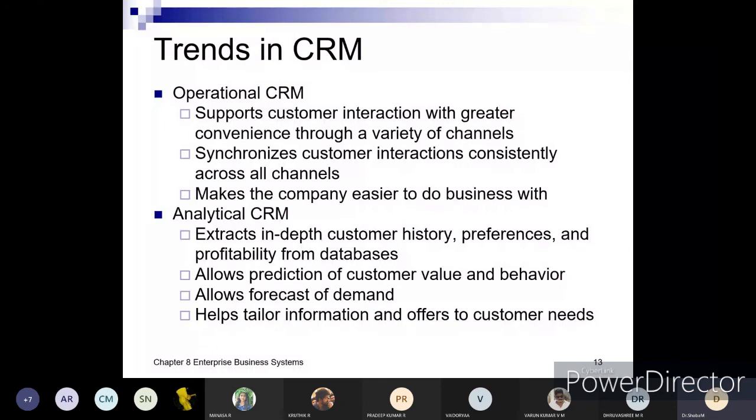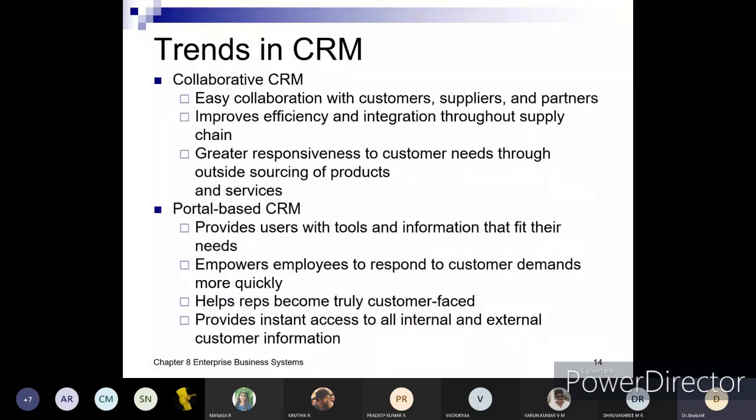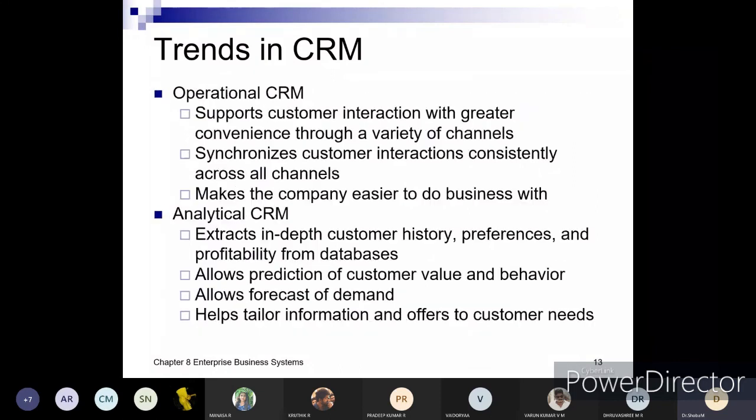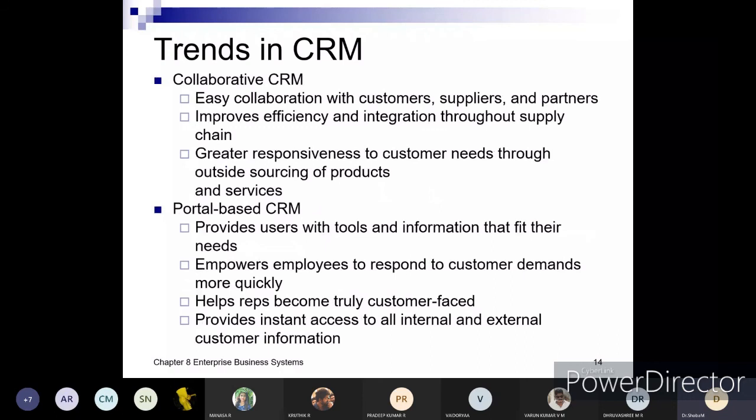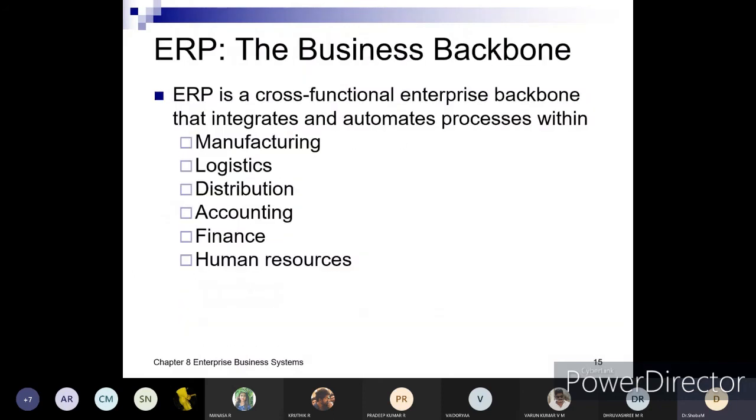And next is tailor information and offers to customer needs. This is also important. What is the need of the customer? So again, trends: operational is done, analytical is done, and next is collaborative CRM. So easy collaboration with the customers, suppliers, and partners. It improves efficiency and integration throughout the supply chain. Greater responsiveness to customer needs through outside sourcing of products and services. Okay. And similarly, portal-based CRM provides users with tools and information that fit their needs and empowers employees to respond to customer demands more quickly. Representatives become truly customer-facing, with instant access to all internal and external customer information.